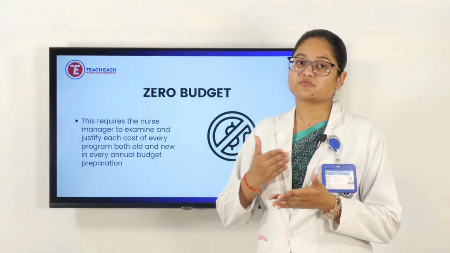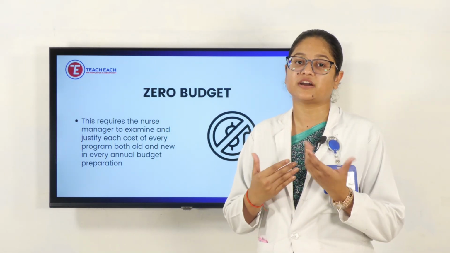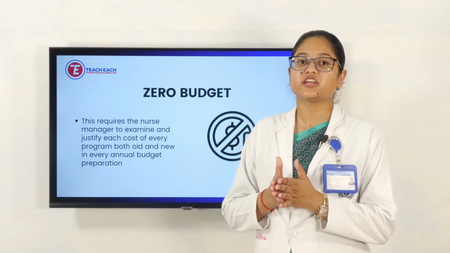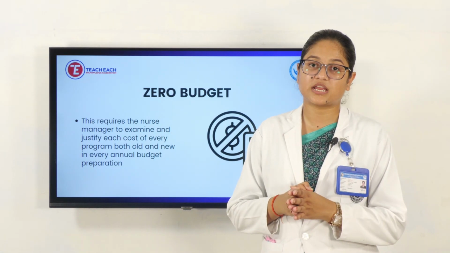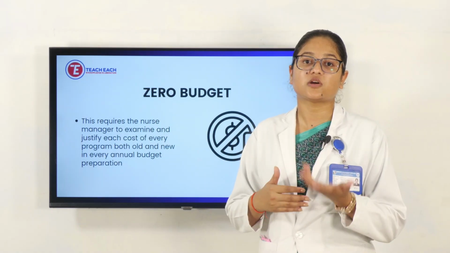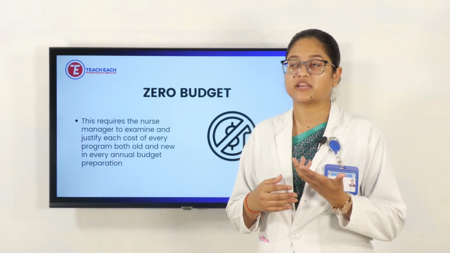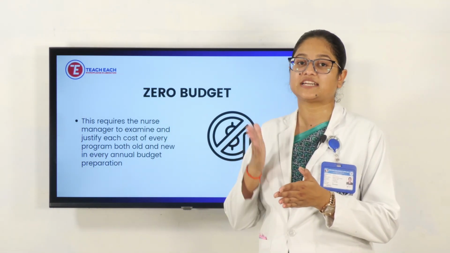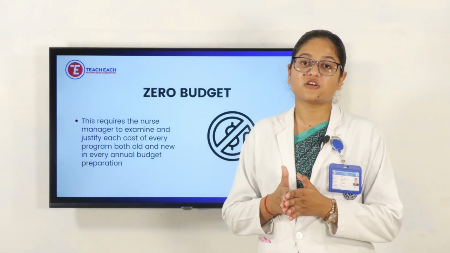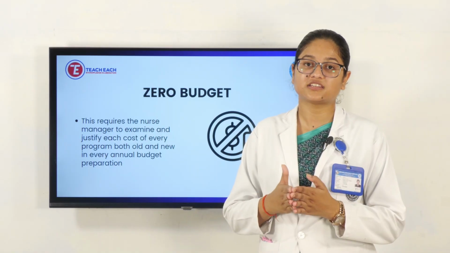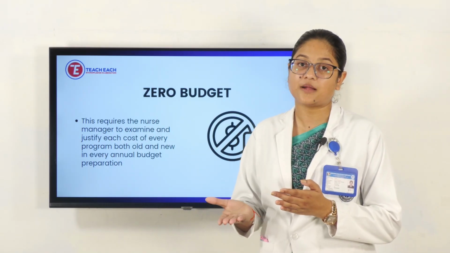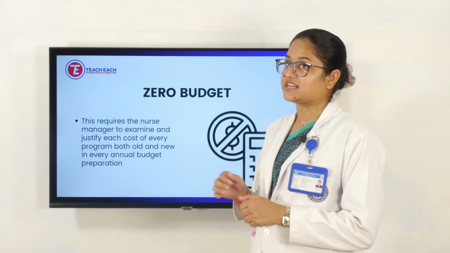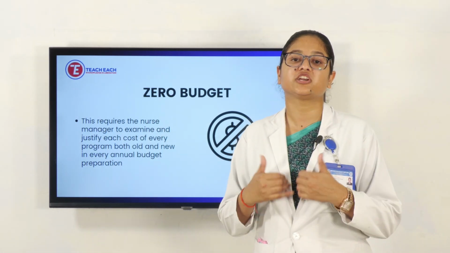Meetings will be held after the end of the program, whether it was a 1-year, 1-month, or 6-month budget, and things have to be read out in front of the authorities or managers: what was utilized in which place, with the verification of everyone. We need to close that and start planning for another budget. That is known as zero budget. We settle everything and start with a new one.